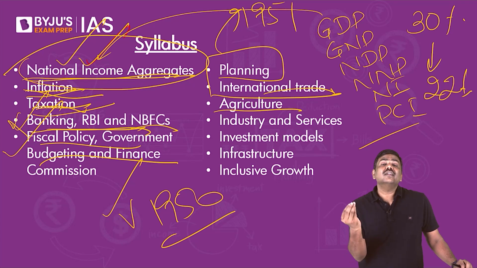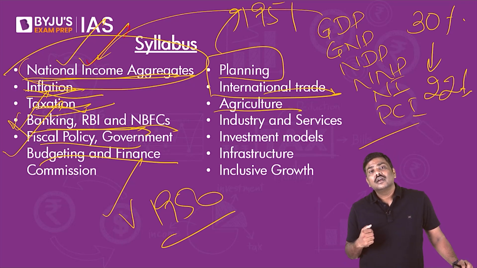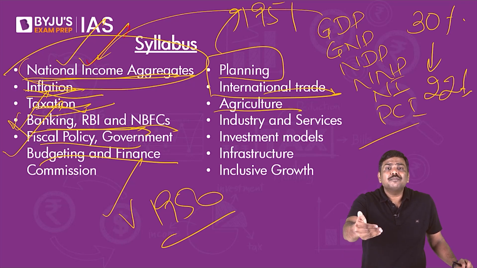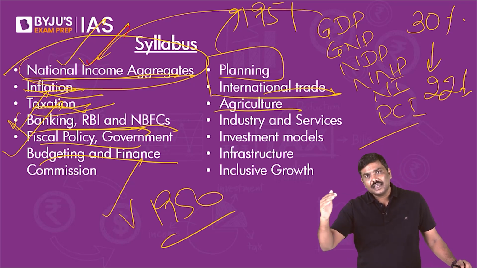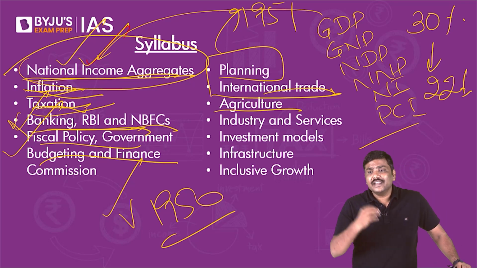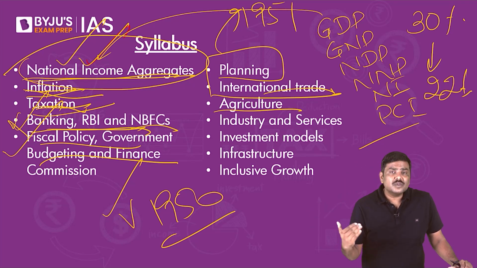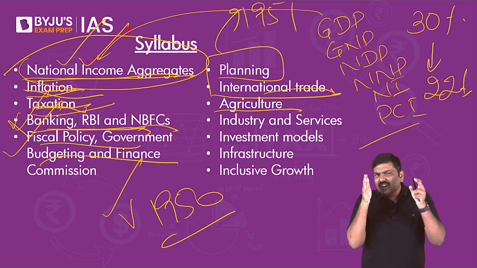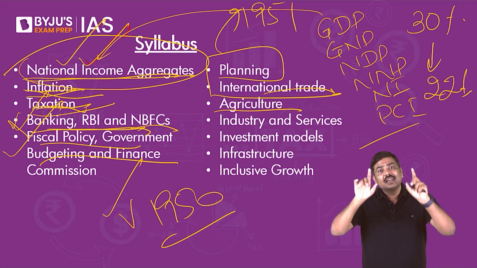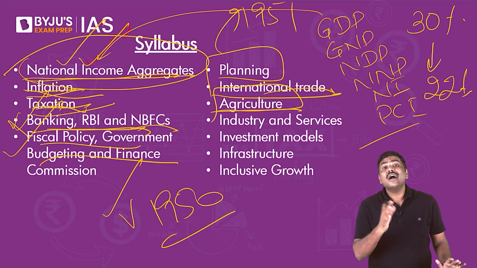Apart from this, a kind of question from the agriculture sector has been from the food processing industry. There have been questions, for example, what reforms have been taken by Government of India within food processing? Elaborate. What issues are faced by the food processing sector in India? Elaborate. Questions have been asked. And again, in coming days also, a lot of reforms will be taken. A lot of discussion will keep on happening related to food processing. It is as such very, very important. So this is the area of agriculture.